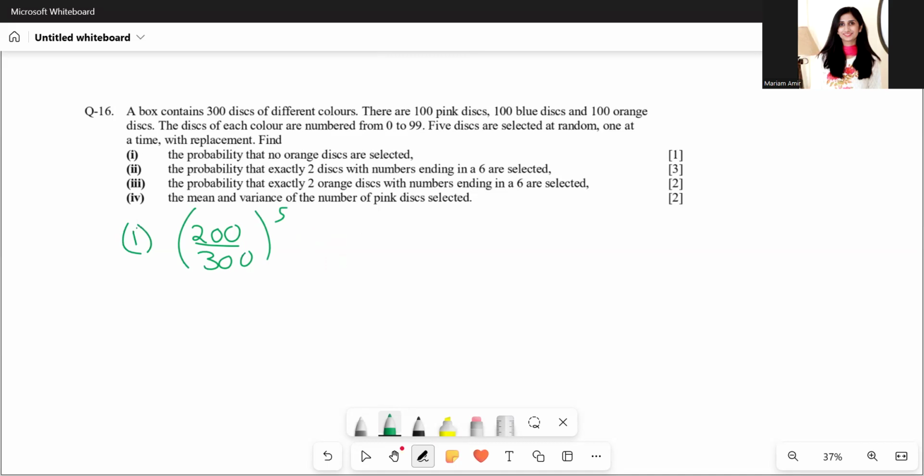Just in case this was a question without replacement, then the numerator and denominator would keep decreasing every time in all 5 fractions. Okay. Part 2.